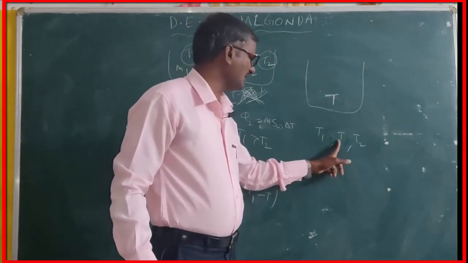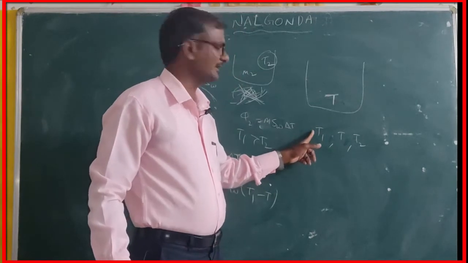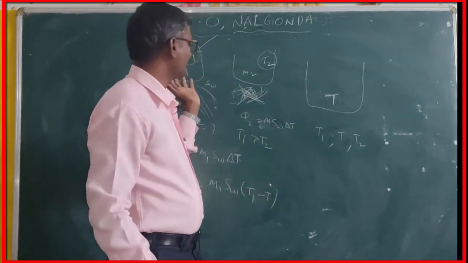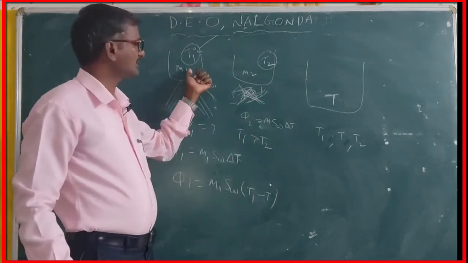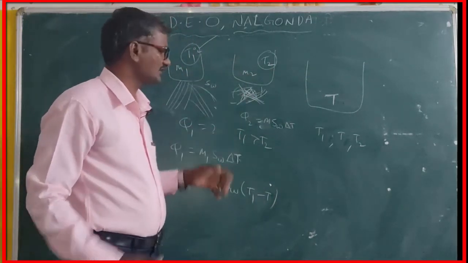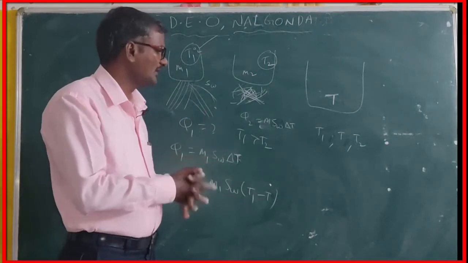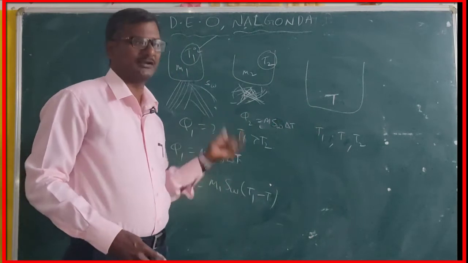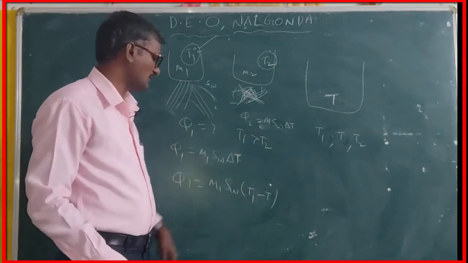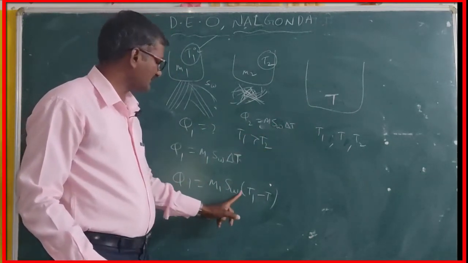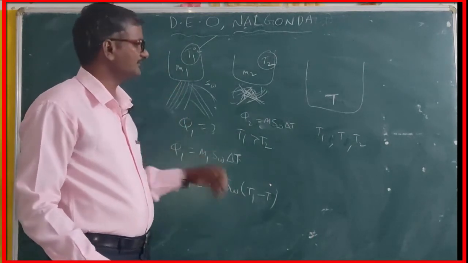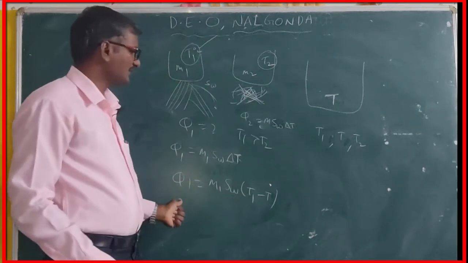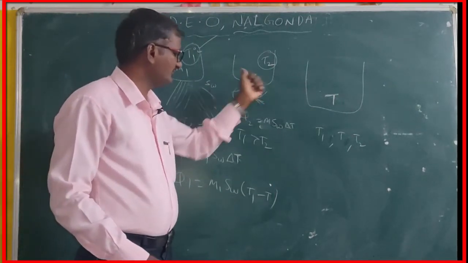The mixture temperature is lesser than T1 and greater than T2. Already we know that one is at a higher temperature and one at a lower temperature, and these two mix with one another, so we get the mixture temperature. That mixture temperature is lower than that of the hot body and greater than that of the cold body. You need to apply that concept to this system whenever you place them inside the large beaker, and to this system also.